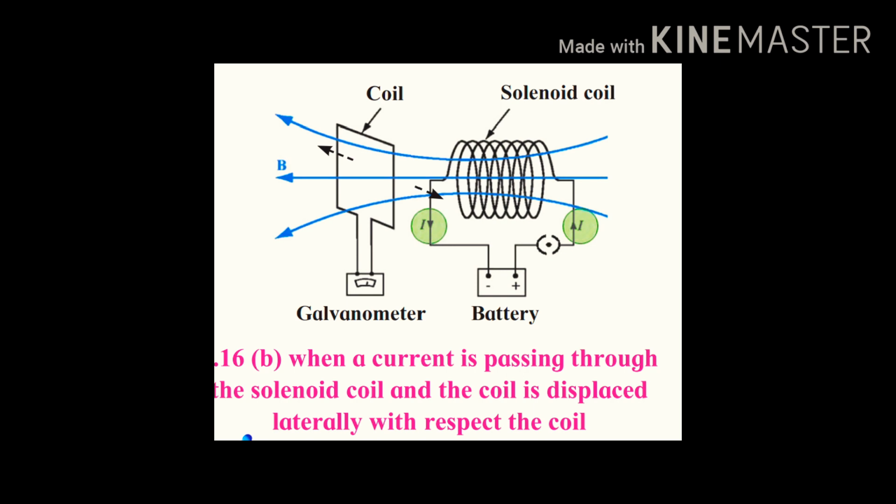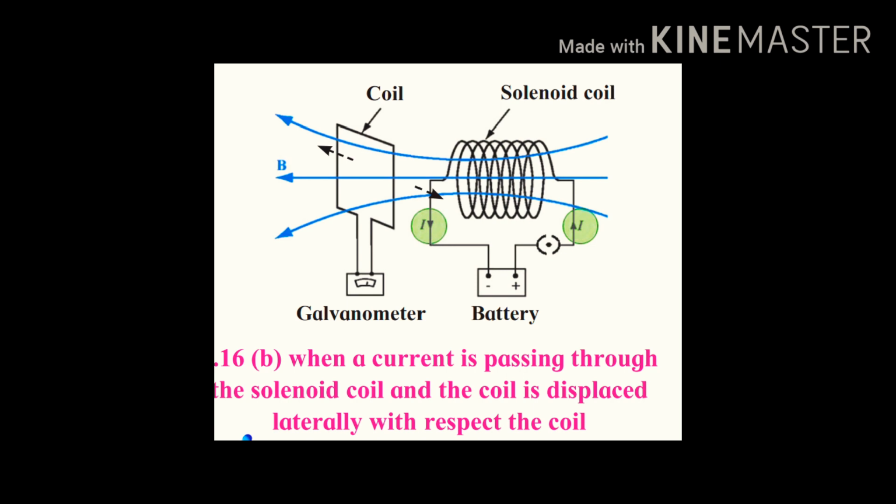So opening and closing the key, what he was doing actually, he was increasing or decreasing the flow of current in the solenoid. You can say changing the electric current, right? And changing the electric current through the solenoid generates a magnetic field around it, that you already know. So that means when you change the electric current in the solenoid, the magnetic field also changes. And hence, this leads to the production of electric current in the nearby conductor, which was attached to the galvanometer.